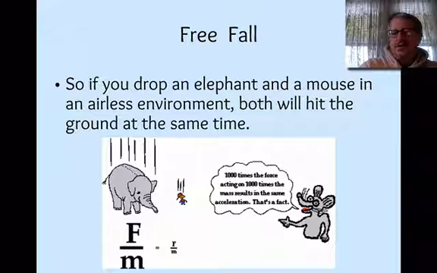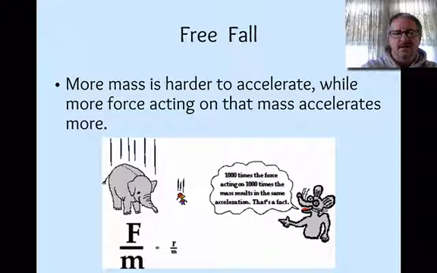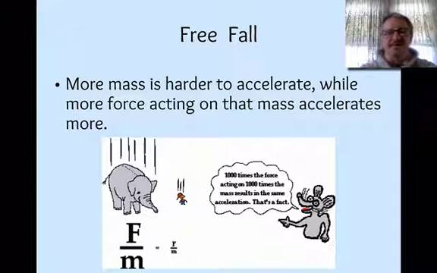Because even though the elephant's 1,000 times the mass, it also requires 1,000 times the force acting on it to get it to the same acceleration. So the idea here is more mass is harder to accelerate, takes more force. So you have to have more force acting on that mass in order to accelerate it even more.